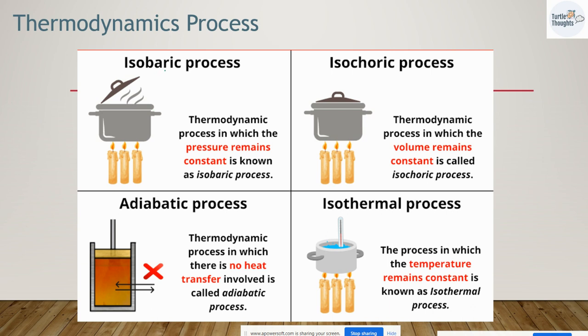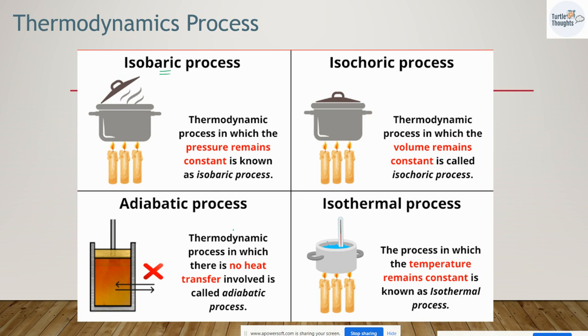For isobaric, it is heating of any liquid using an open lid. When the lid is open, the pressure remains constant. This is the example for an isobaric process. For an isochoric process, when you close the lid and heat it, the volume remains constant. This is an example for an isochoric process.